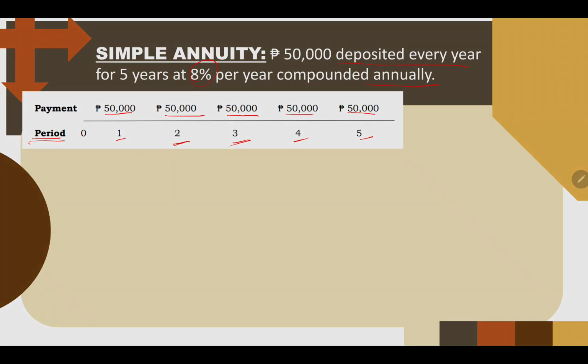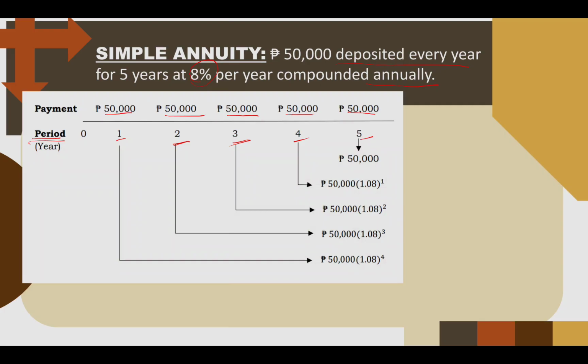So now, if you're going to compute for the future value of the amount you paid, let's say your first payment of 50,000, we know that in the 5-year period, your money will be there for 4 years, logically speaking. So we have to compute for that value. Remember that 1.08 came from 1 plus the rate of interest. This is just an insertion of computation for interest.